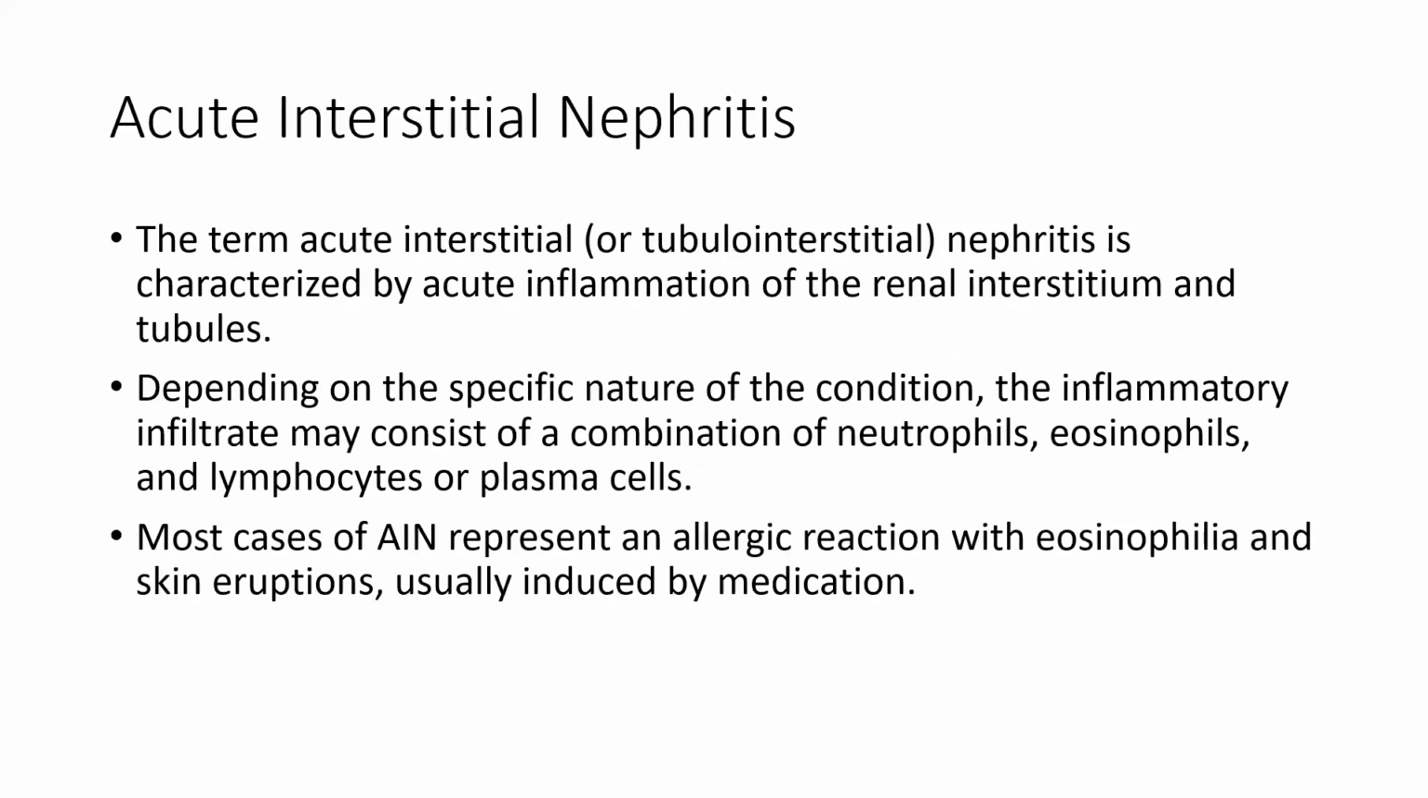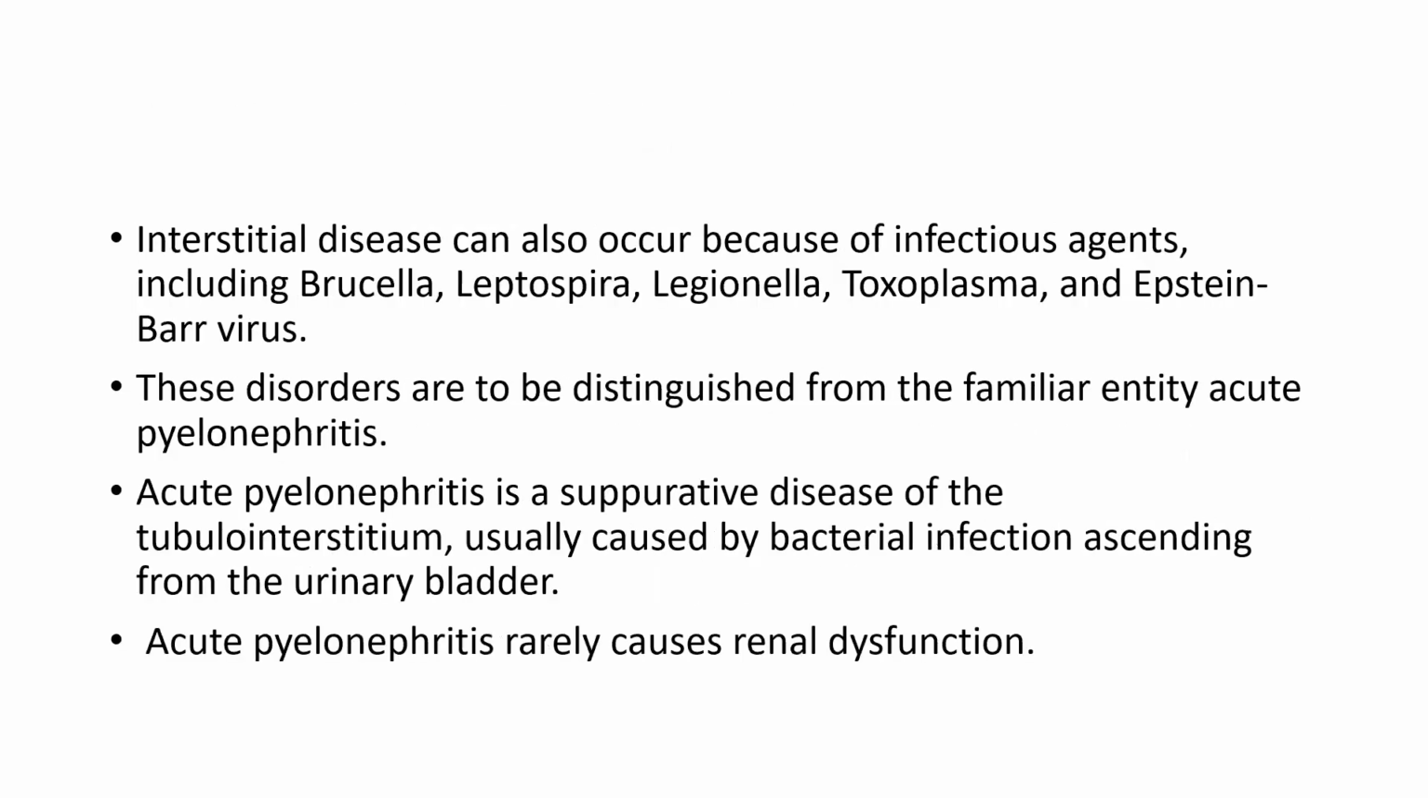Now we'll see what acute interstitial nephritis is. The term acute interstitial nephritis is characterized by acute inflammation of the renal interstitium and tubules. Depending on the specific nature of the condition, the inflammatory infiltrate may consist of a combination of neutrophils, eosinophils, lymphocytes, and plasma cells. Most cases of acute interstitial nephritis represent an allergic reaction with eosinophilia and skin eruption, usually induced by medication.